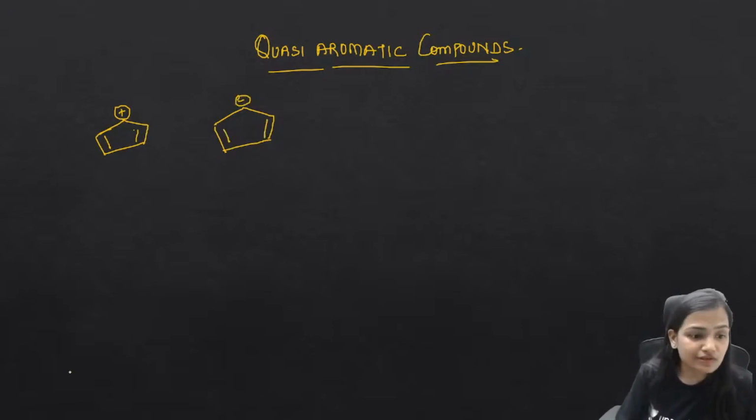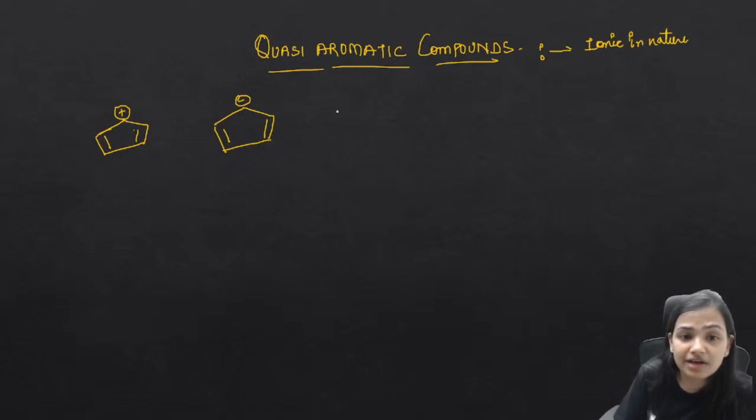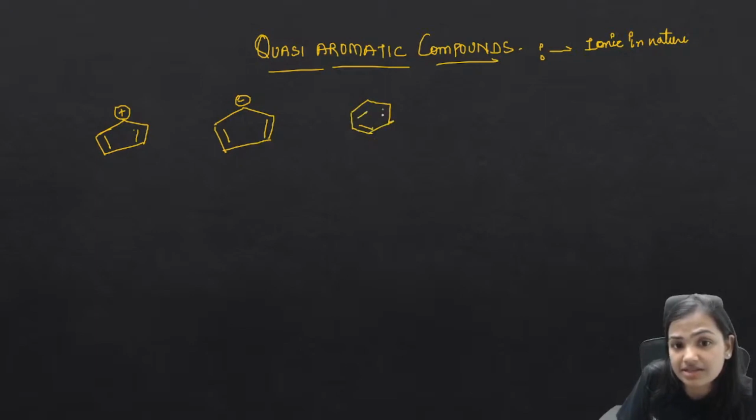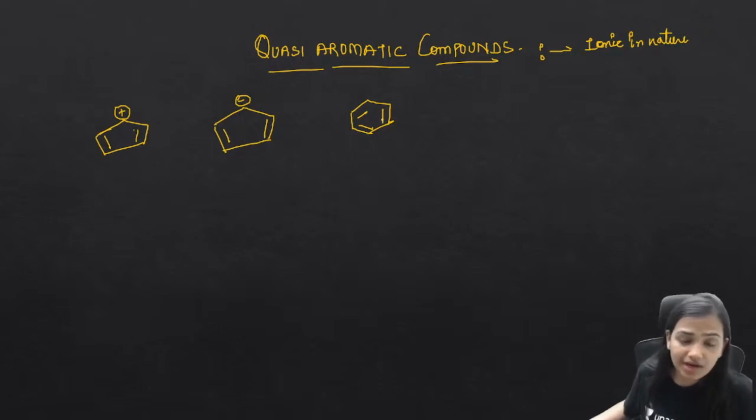Okay, so first of all, quasi aromatic compounds are ionic compounds. So first of all, they are ionic in nature. You need to know they are ionic in nature. If I write it something like that, this is a benzene. Okay, so these are the three molecules which I have taken for you, and we will compare between the three. So quasi-aromatic compounds are basically ionic in nature.